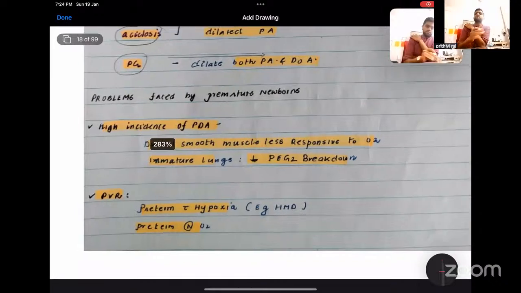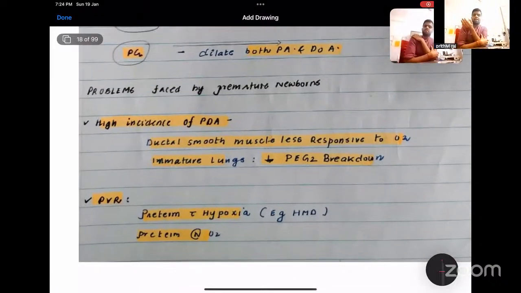So what are the problems faced by the premature newborn? There is a high incidence of PDA. If they are born prematurely, they have hypoxia, RDS, so the ductus arteriosus remains open for a long time. The preterm baby may also be predisposed to IVH and PPHN. So preterm babies may have a high incidence of patent ductus arteriosus and also increased pulmonary vascular resistance, leading to increased PPHN.